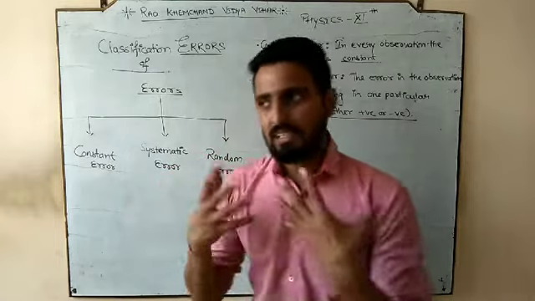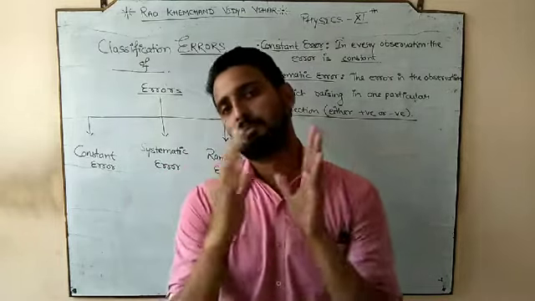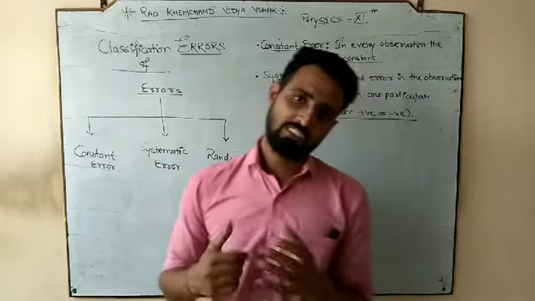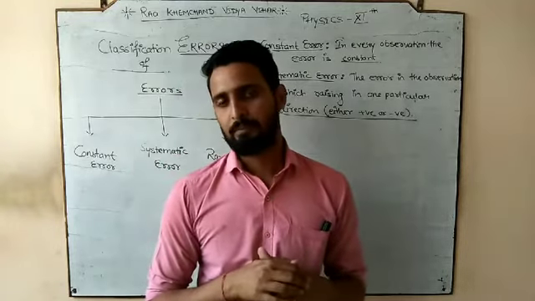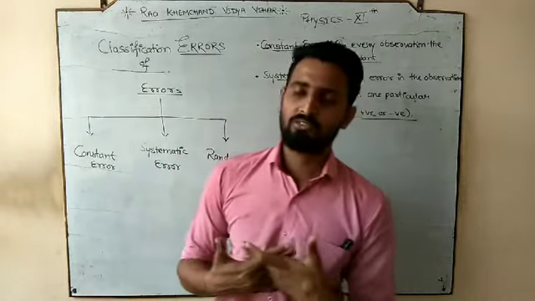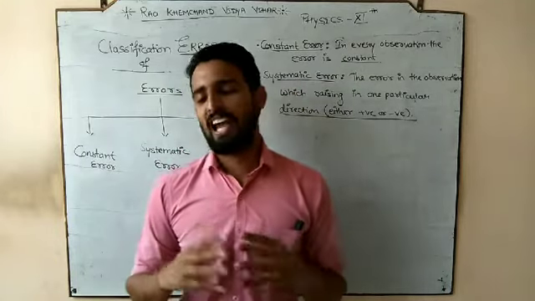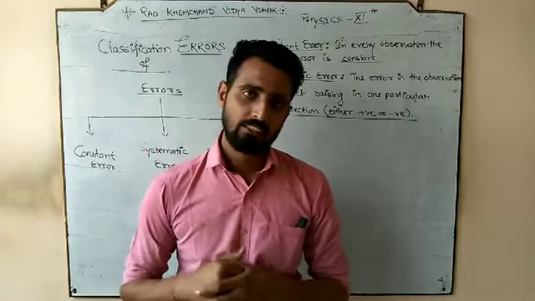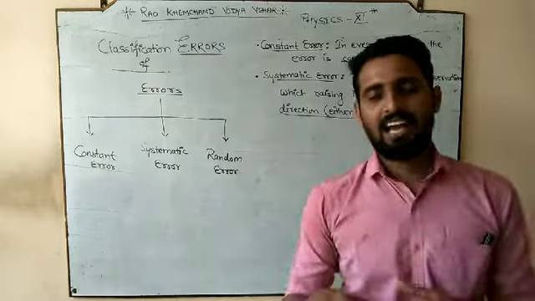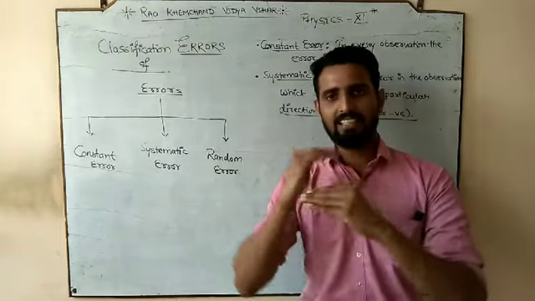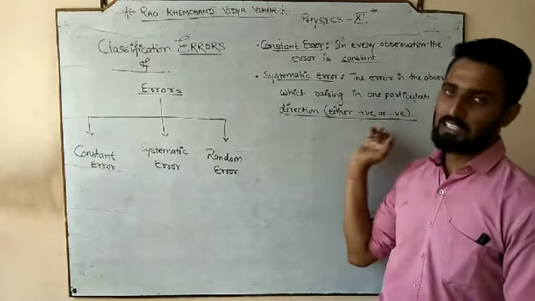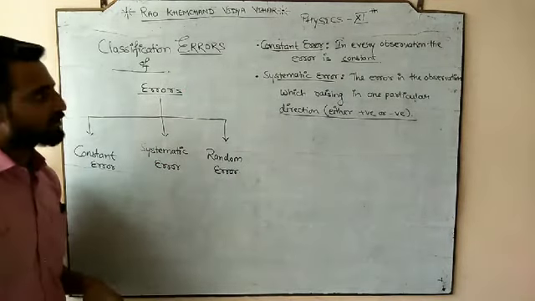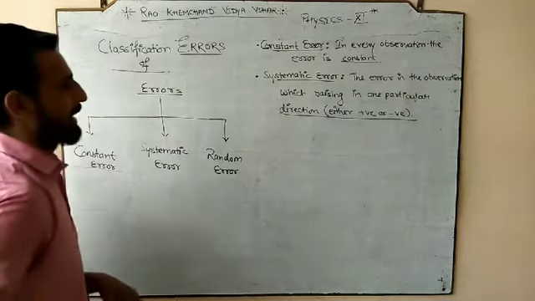Definitely there is error, but in the first observation, let's suppose your error is 0.5, and when you do the second observation, you find the error is 0.6, meaning it rose by 0.1. In the third observation the difference between true and observed value, your error, is 0.7, the next time 0.8, 0.9, and it keeps increasing in this manner. So you see that in this case the error is not constant. The error is increasing in one direction. That direction can be positive or it can be negative. That type of error is called systematic error.